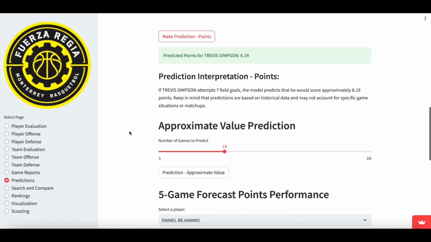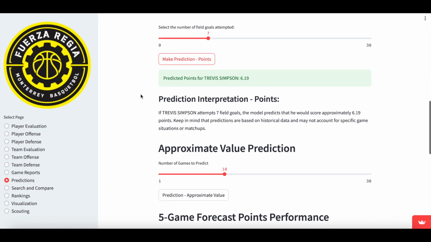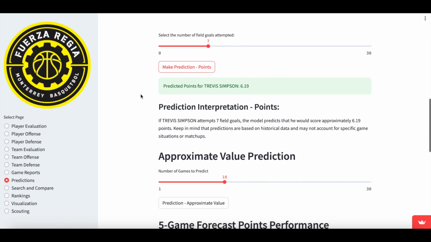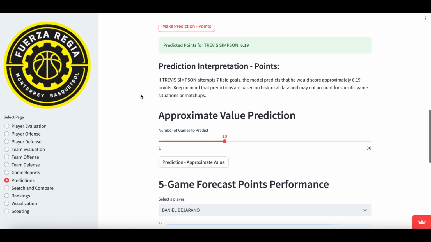And we also offer an interpretation for the prediction. For example, for the points prediction, the app tells us if Travis Simpson attempts 7 field goals, this model predicts that he will score approximately 6.19 points. And keep in mind that predictions are based on historical data.